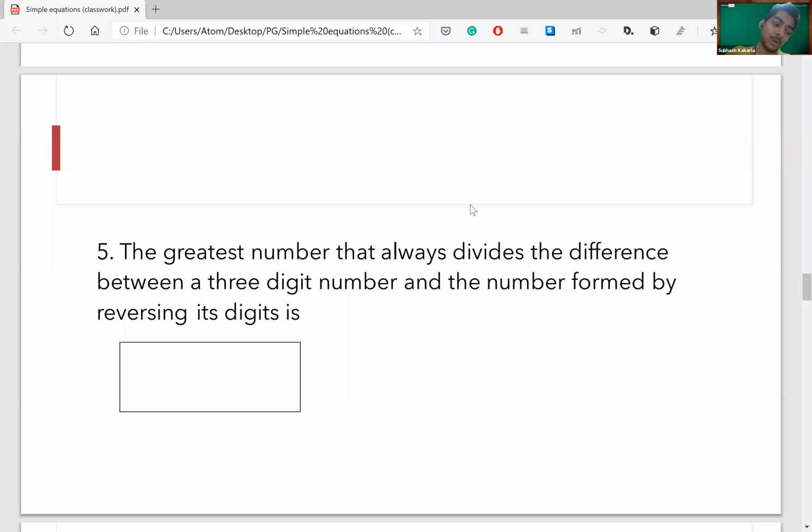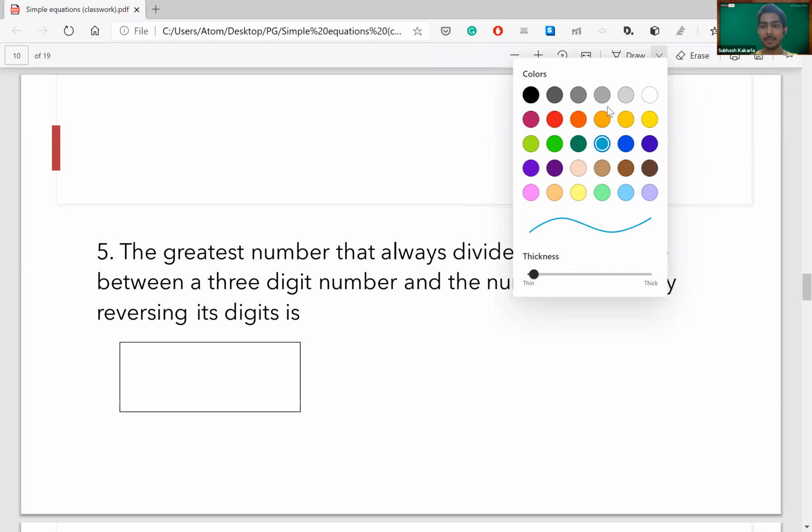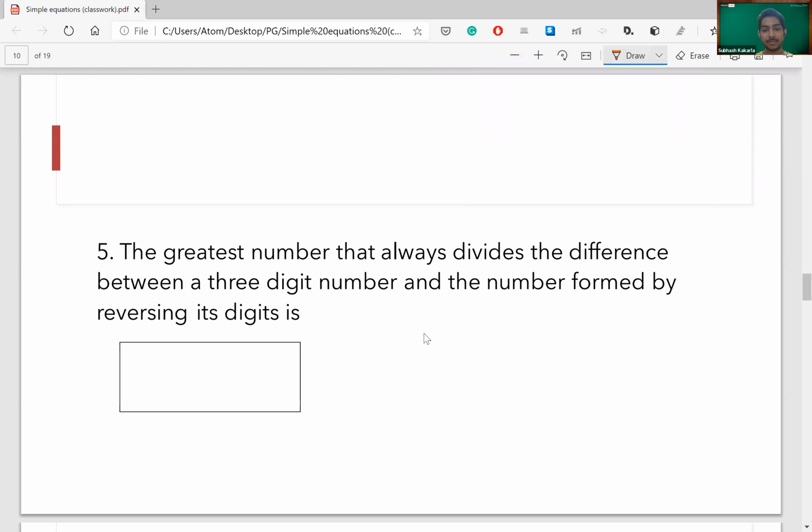You are very close to the answer, almost close, but no, Anshula, that's not the right answer. I won't go to the mathematical part of this question because you will never solve using that approach. Let's take an example. Anyone suggest any 3-digit number and share it publicly, not privately. 123. Okay, we'll take 123. Now what will be the opposite of 123? 321, because it says the number formed by reversing its digits.